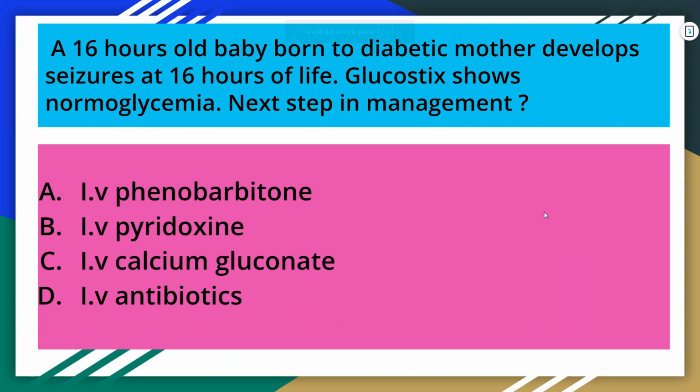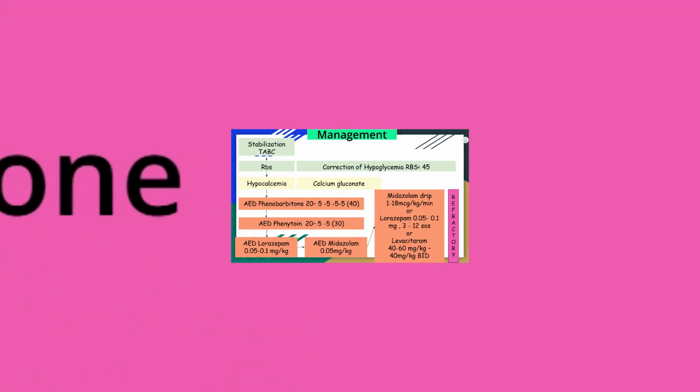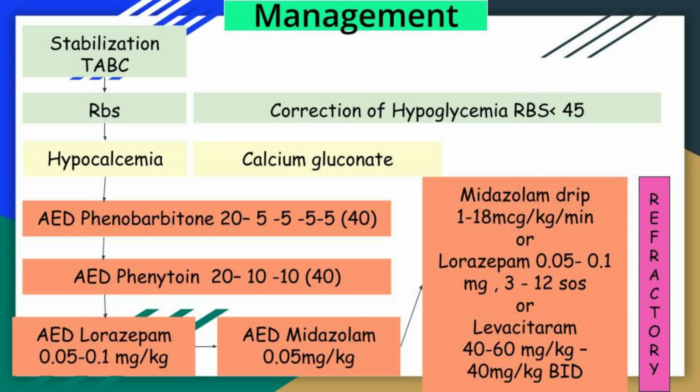Next question is: a 16 hours old baby born to a diabetic mother develops seizures at 16 hours of life. Glucose shows normoglycemia. What is the next step in management? Options are phenobarbital, pyridoxine, calcium gluconate or IV antibiotic. To understand the answer, we should know the management protocol of neonatal seizures. So whenever any baby is having seizures, the first step is to stabilize the baby with the help of temperature stabilization, airway, breathing and circulation.